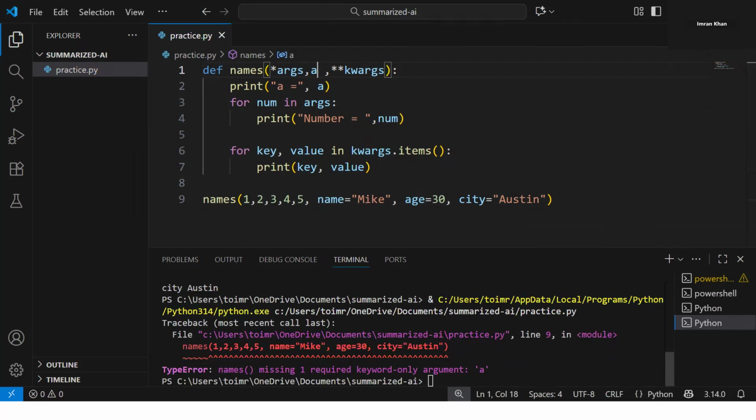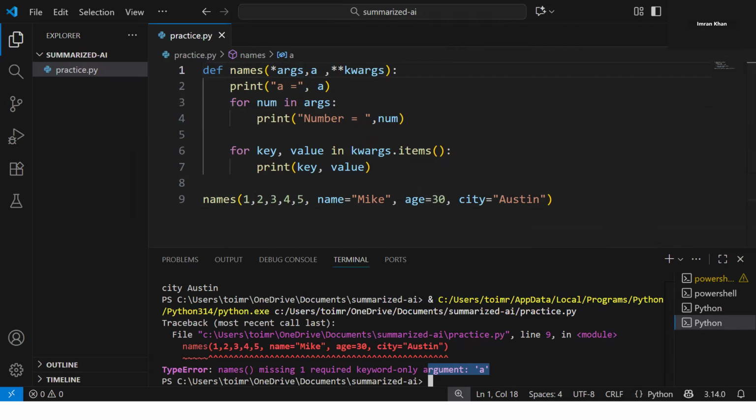Here it is saying names missing one required keyword-only argument a. So the sequence should be the single value parameter, then args, then kwargs. We cannot interchange the position of these parameters.